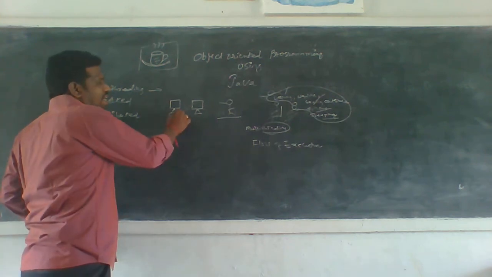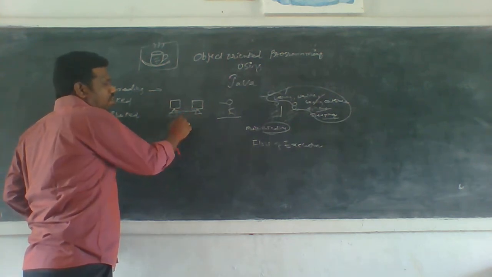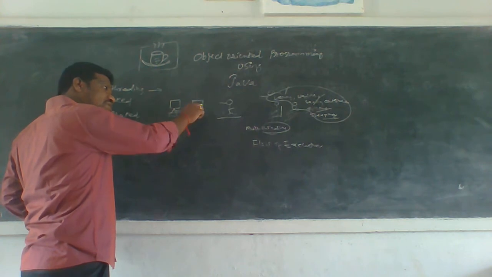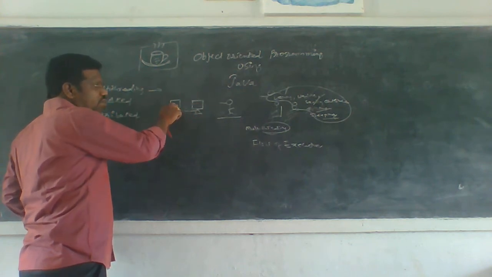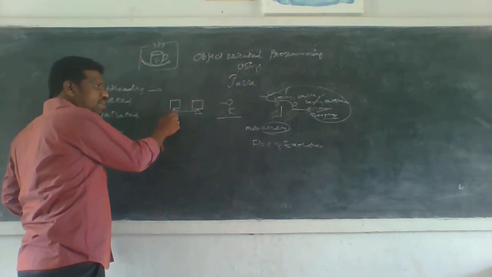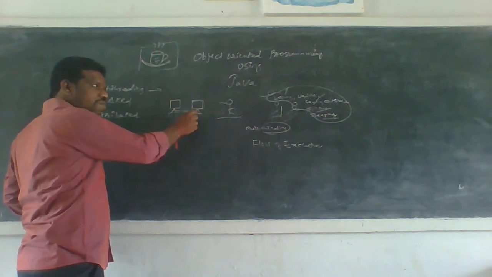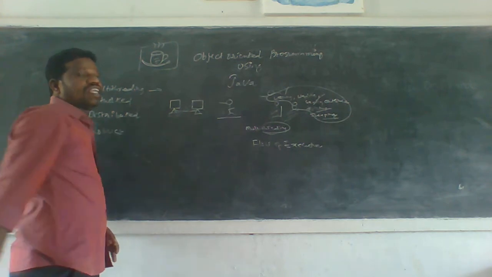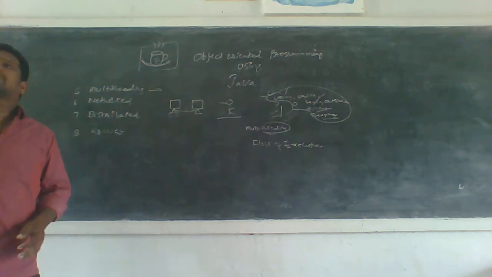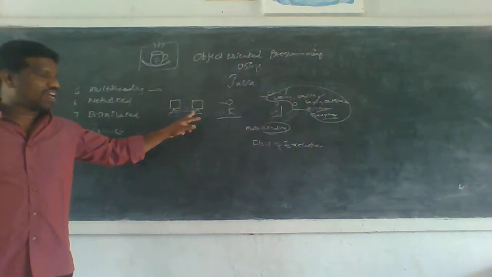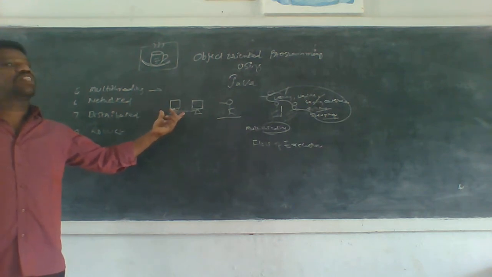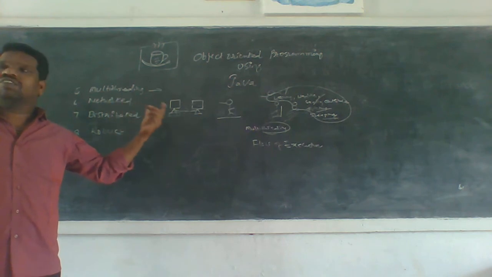If I have a connection between these two, then I can send a file to this computer, and this computer can also send files to this computer. So this computer sends and receives files using a wire. That is called a network. Sometimes we use wire or wireless.